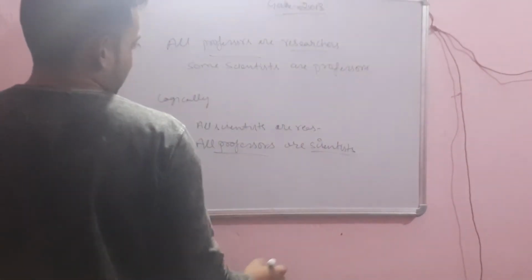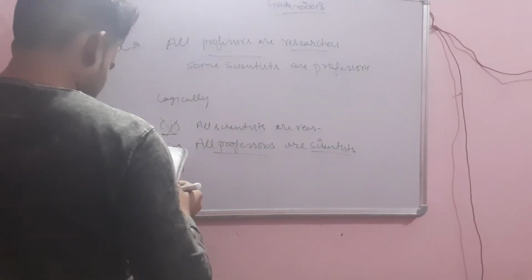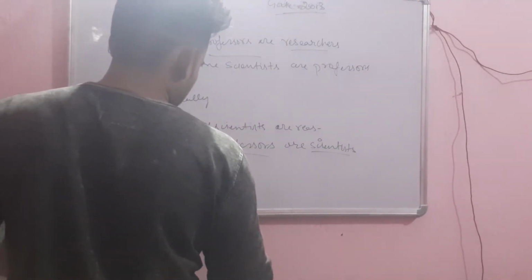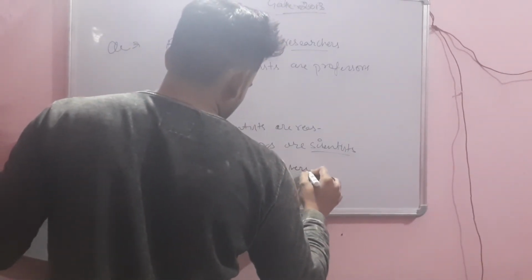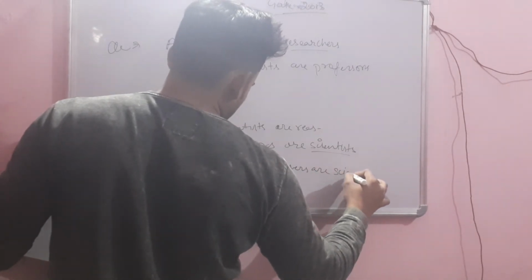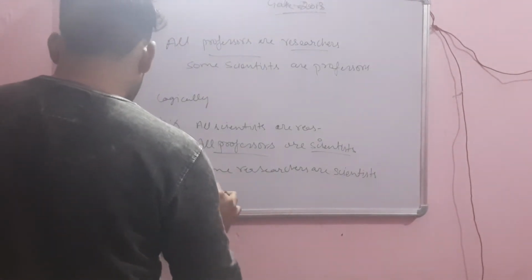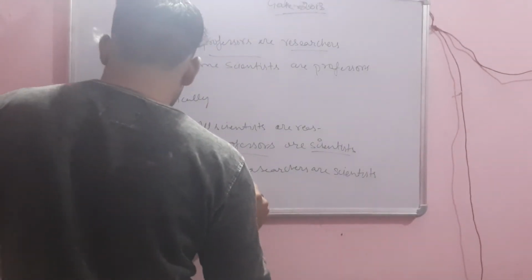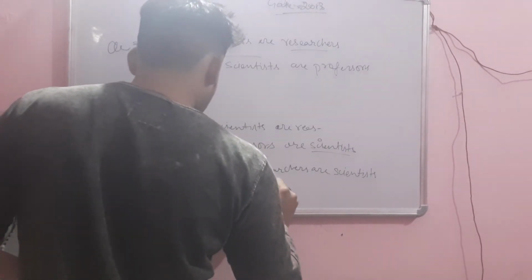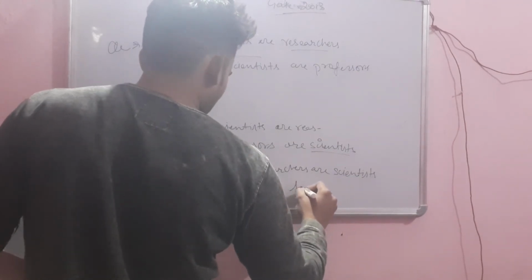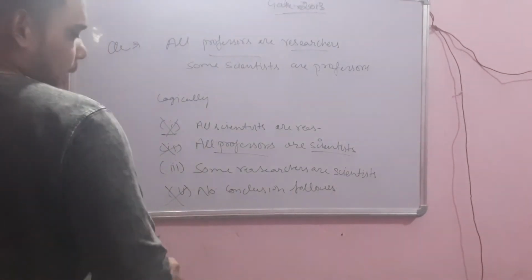Professors are researchers, not always scientists. The third is some researchers are scientists. That may be correct. The fourth one is no conclusion follows. This is not correct.